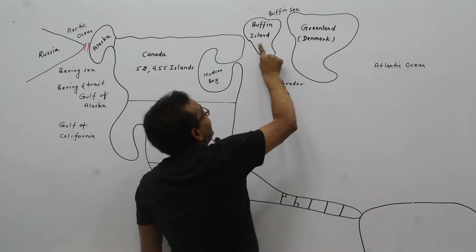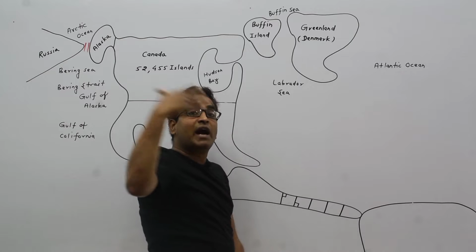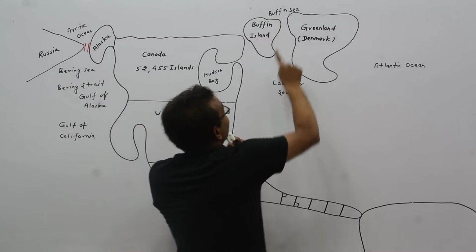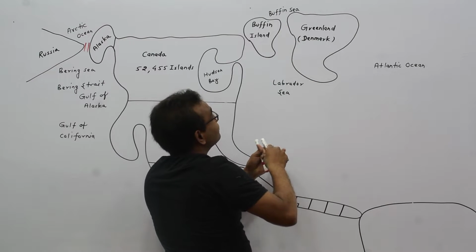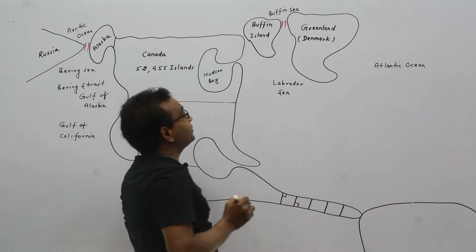This is Baffin Island, which is part of Canada. This is Greenland, which is part of or occupied by Denmark. This is Baffin Sea and this is Labrador Sea. Here is a strait.